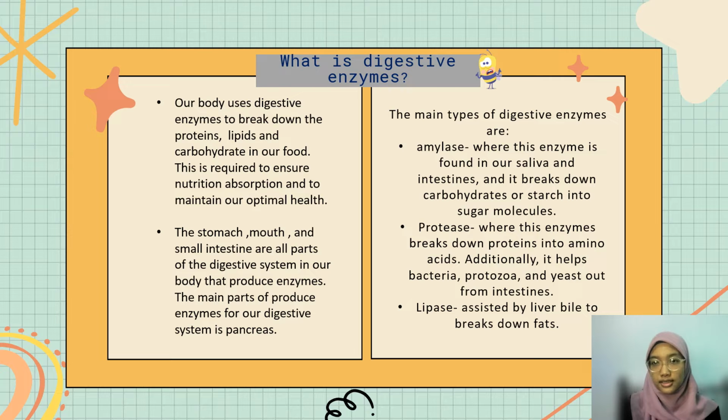Amylase is found in our saliva and intestine, and it breaks down carbohydrate or starch into sugar molecules. Protease breaks down proteins into amino acids. Additionally, it helps keep bacteria, protozoa, and yeast out of the intestines. Lipase is assisted by liver bile to break down fat.